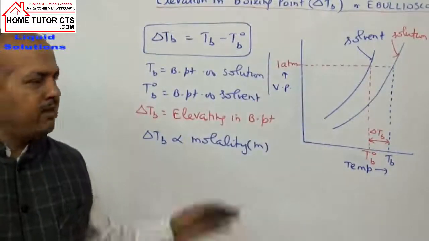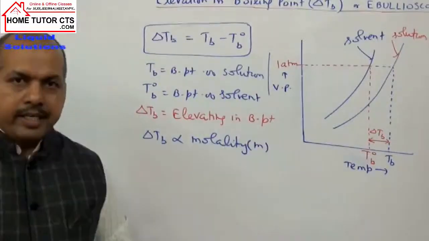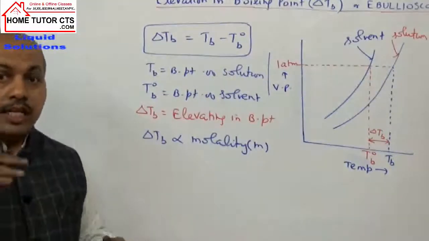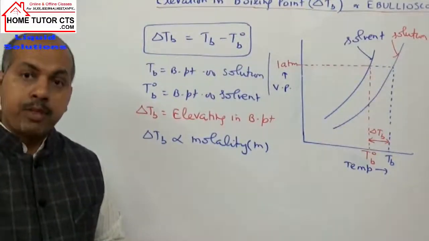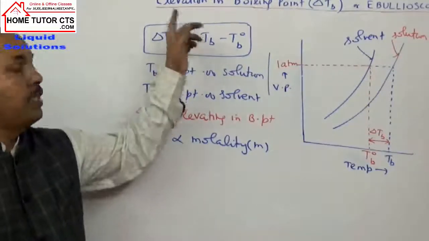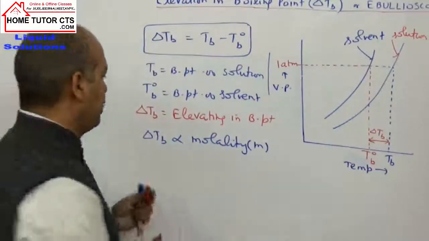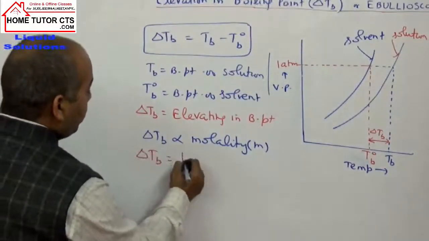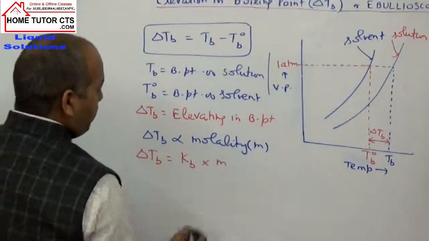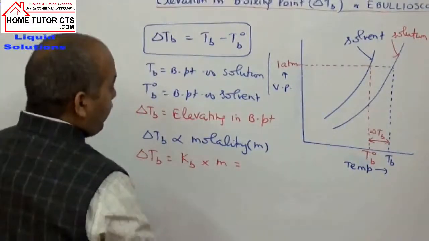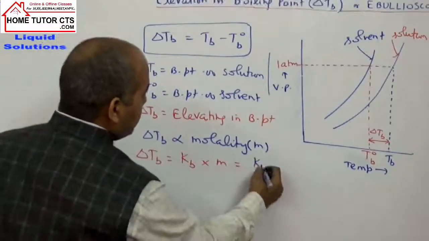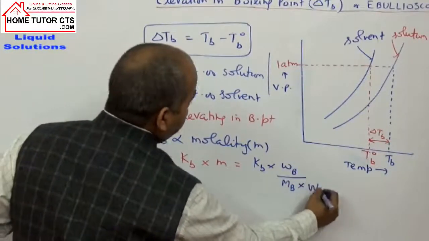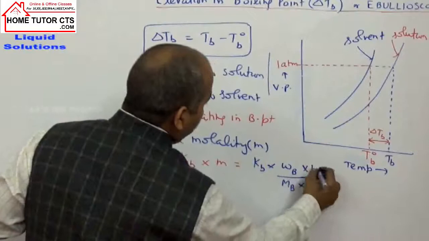You can prove it mathematically also, but you don't need that much. Simply remember that delta TB is directly proportional to the molality of the solution, which indirectly depends on the number of moles of the solute. So this property becomes an example of a colligative property, and this expression is further written as delta TB equals Kb into m, where m is molality. We can write it expression-wise as Kb into molality, that is, weight of solute by molar weight of solute. If I take the weight of solvent in grams, then into 1000.